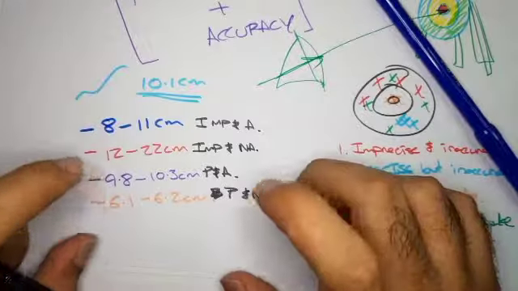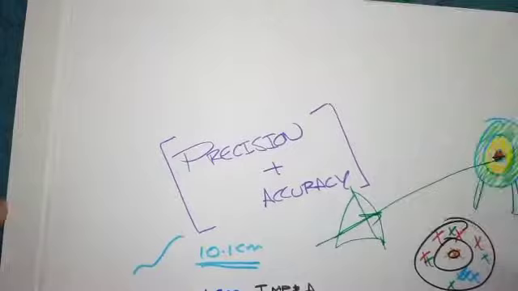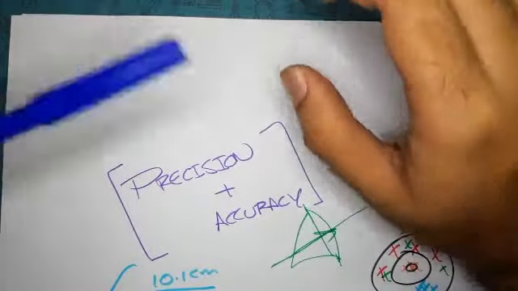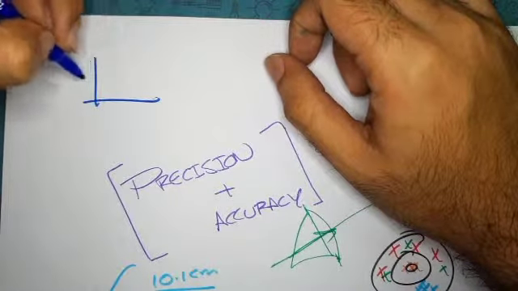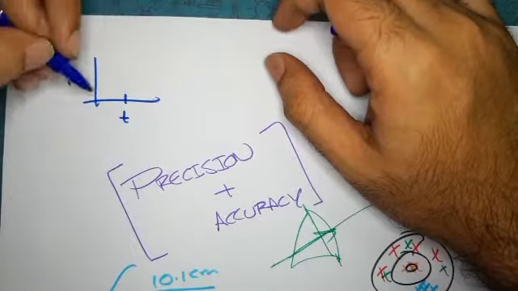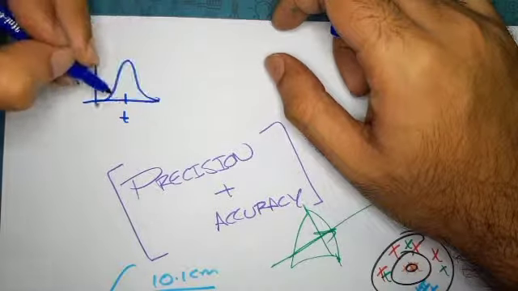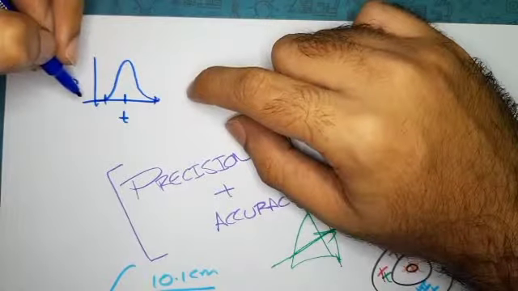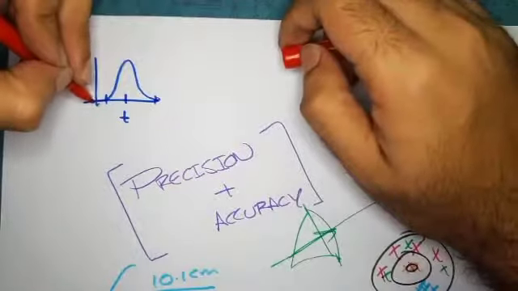So I guess you're getting the idea of this. So we can show this in a slightly different way also. Say the same thing, measuring strings and stuff. The same thing that we have, we can show it in a bunch of graphs. So say it's a distribution graph, the number of readings that you get versus the value. Say this is the true value, right? So you can have a graph which is like this. So basically the true value falls within the range that you're measuring. So that means this is accurate, right? Now let's compare this with another graph that we draw here. Say something which is like this.